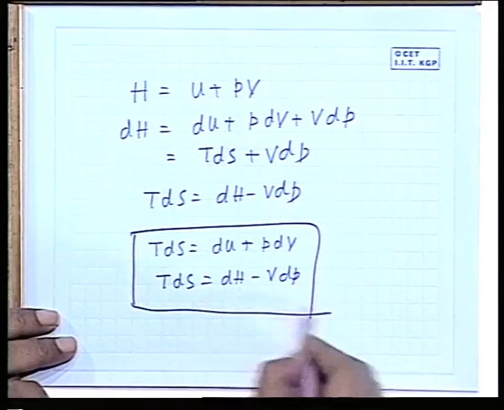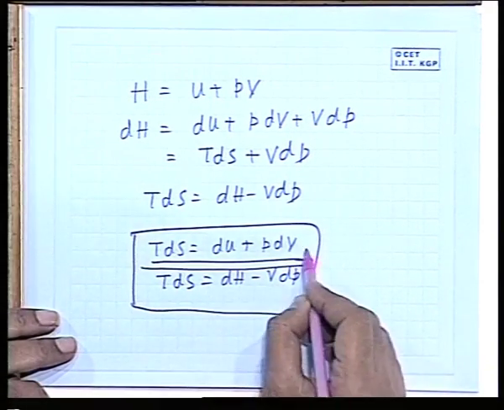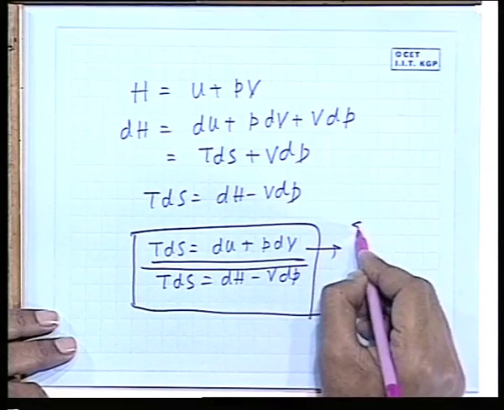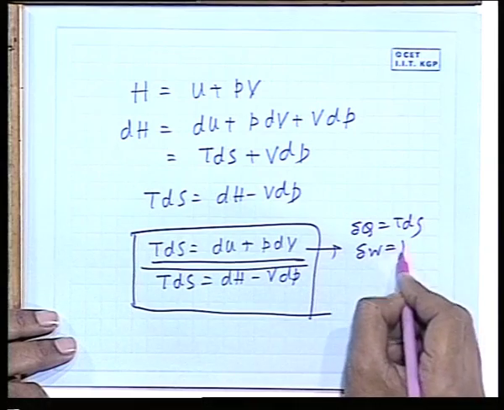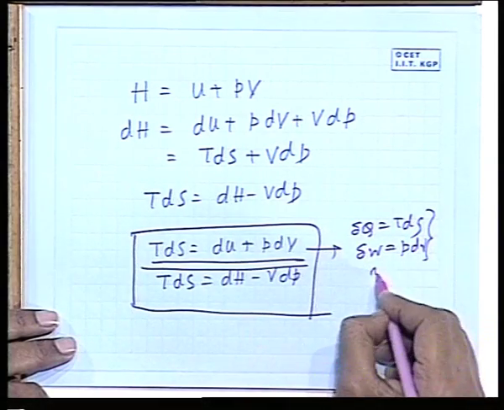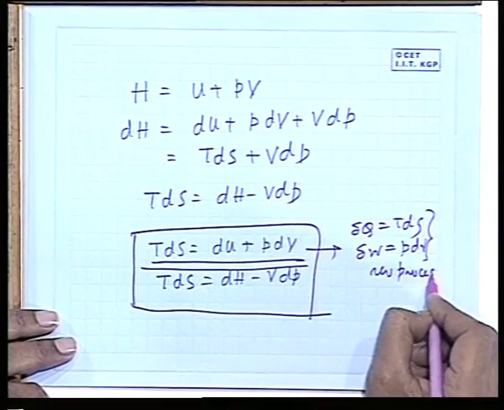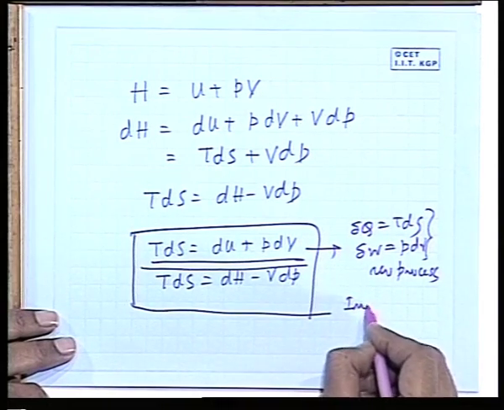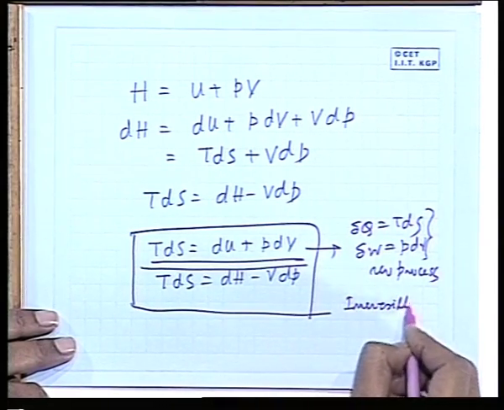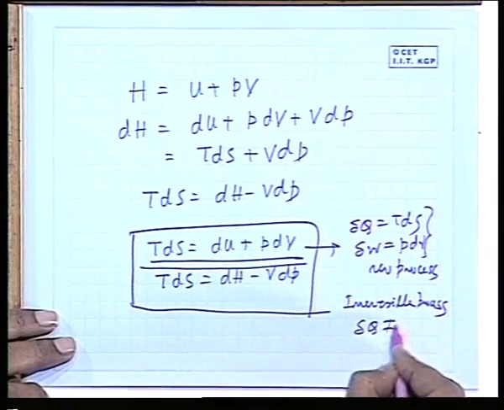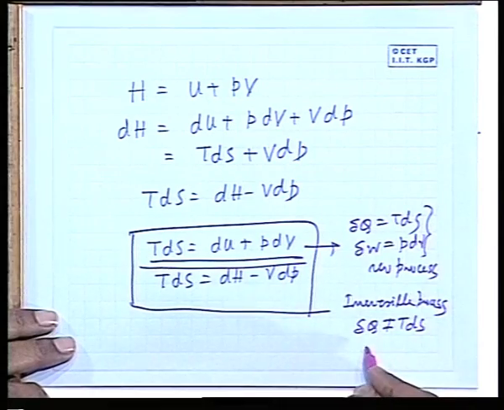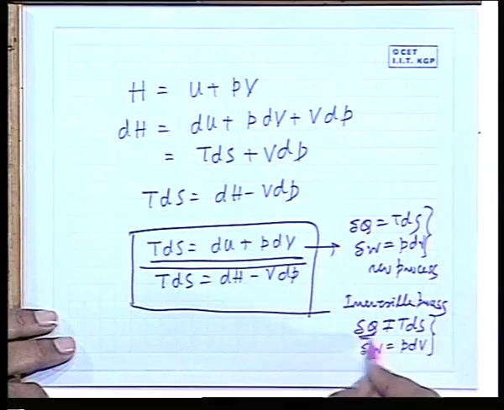But for a reversible process, this particular equation is nothing but the first law, because in that case del Q is TdS and del W is PdV for a reversible process. But for an irreversible process, this is the concept, del Q not equals to TdS, that means TdS and PdV can never be equated with del Q and del W,